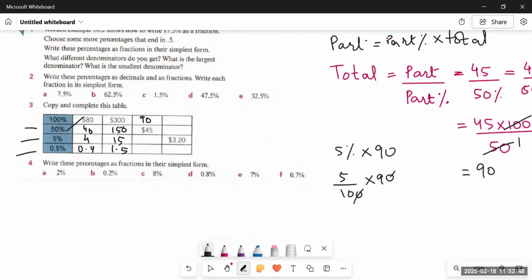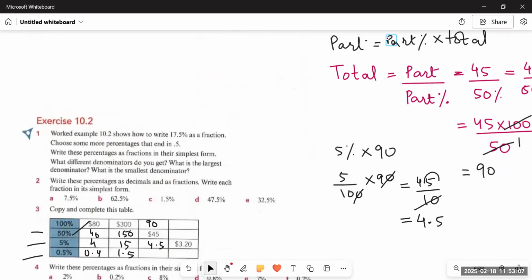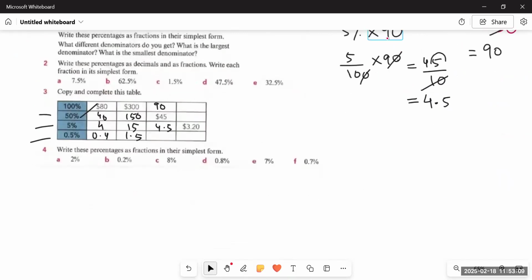So your answer would be 5 nines are 45 upon 10. When you divide 45 by 10, the decimal will move one place backwards and it becomes 4.5. And now, even without calculation, we can tell that 0.5% of 90 would be 0.45. Isn't it, students?